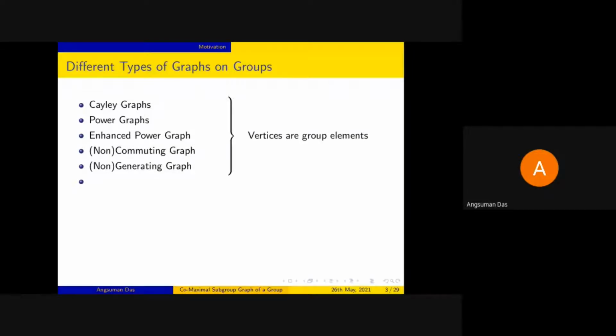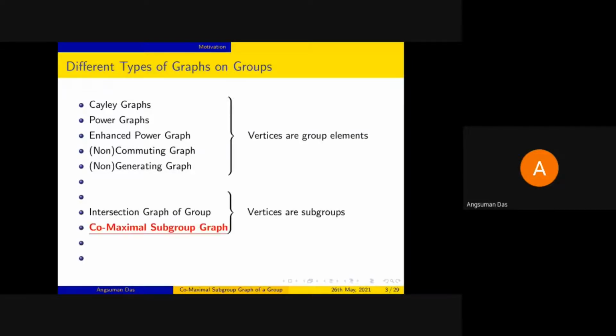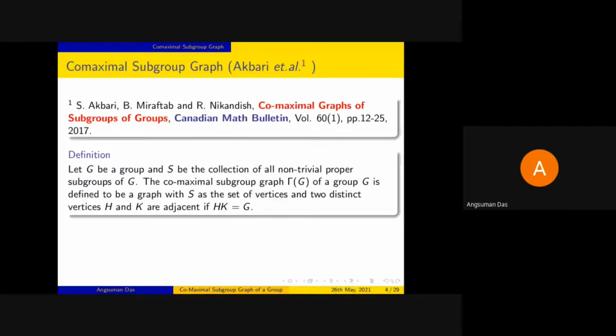On the other hand, we may have another type of graphs where they are also defined on groups, but there the vertices are non-trivial proper subgroups of the group. So like we have the intersection graph of a group, and in this lecture we'll be mainly focusing on the comaximal subgroup graph of a group. So this was introduced by Akbari and others in 2017.